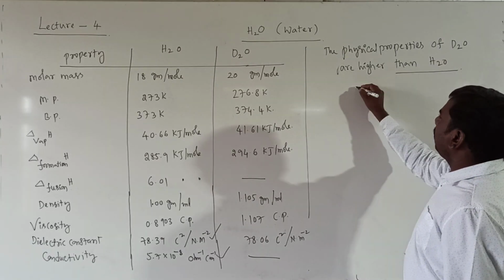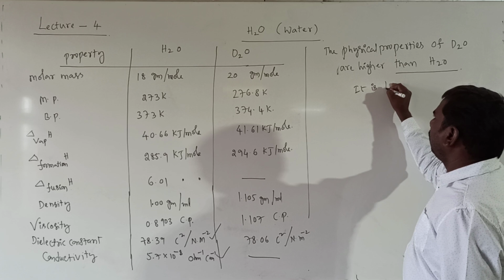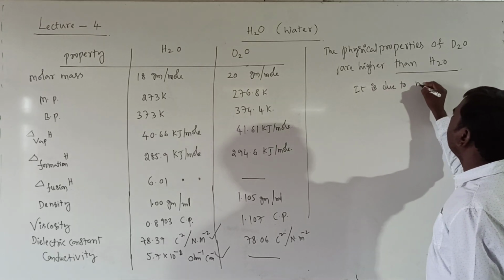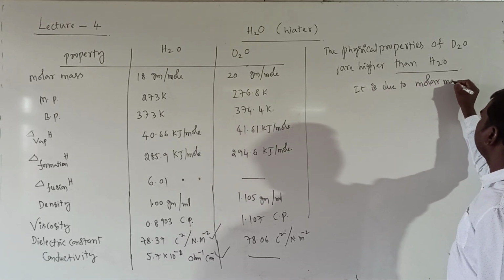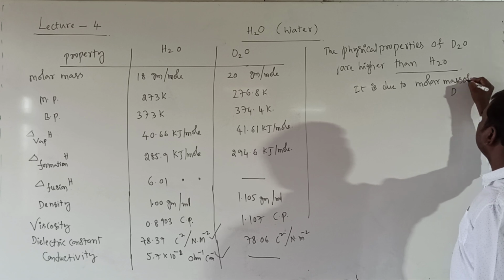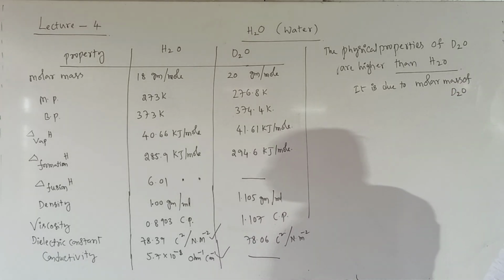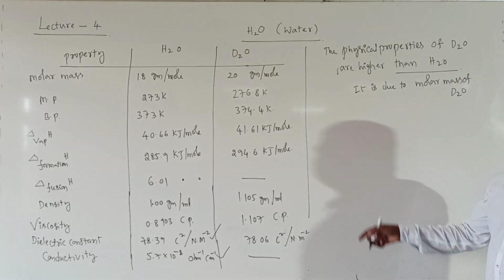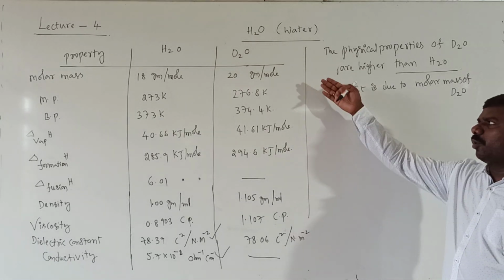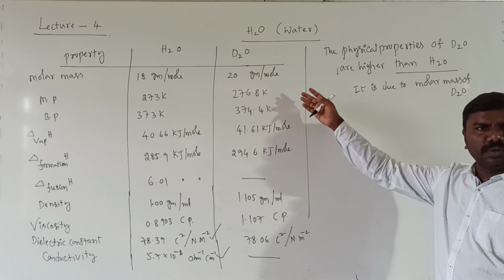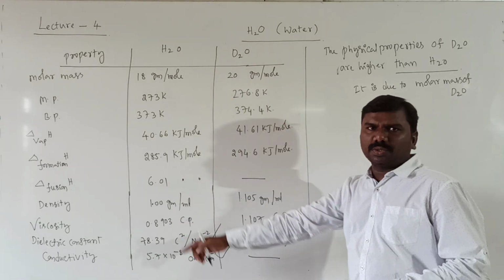Reason? It is due to the molar mass of D2O. It means the molar mass is very high for D2O. That's why these properties vary, and the values are higher for all these properties for D2O when compared with H2O.